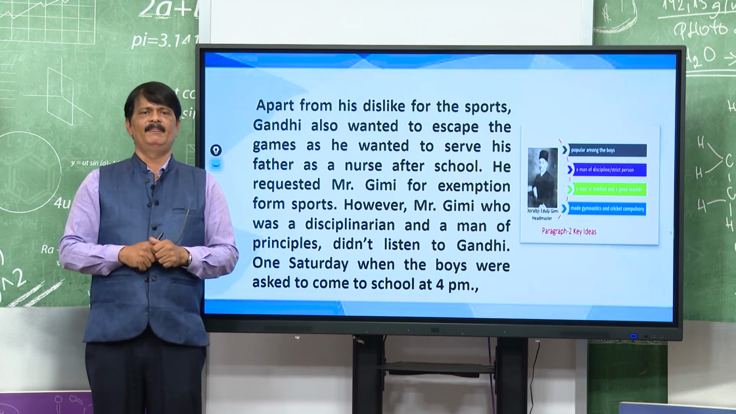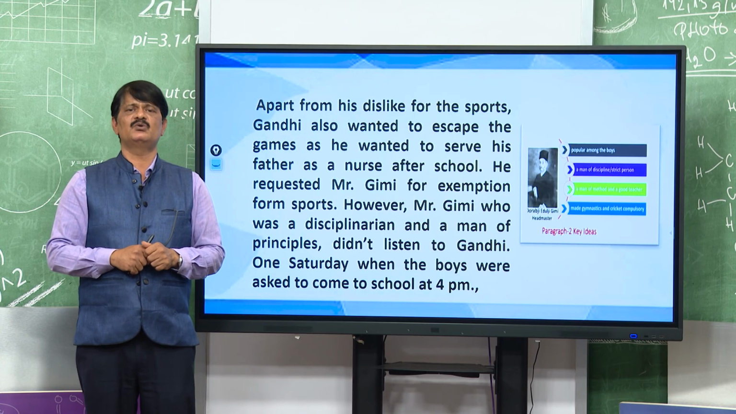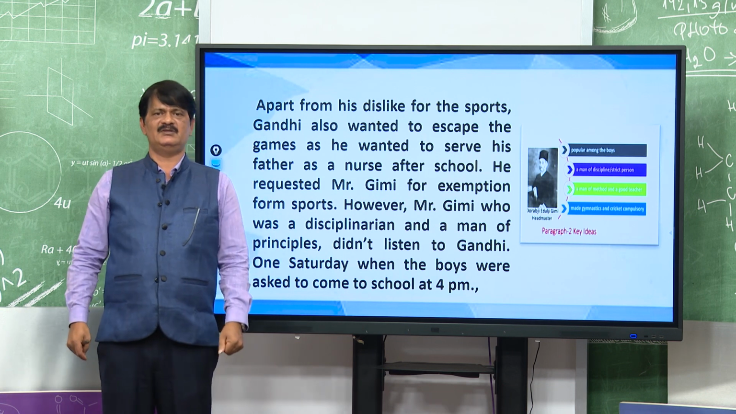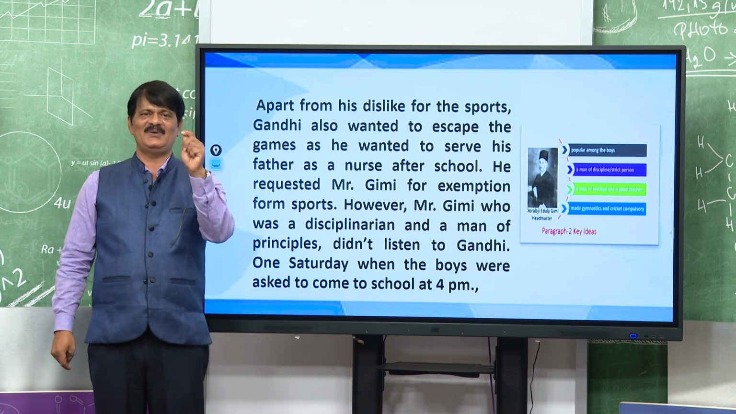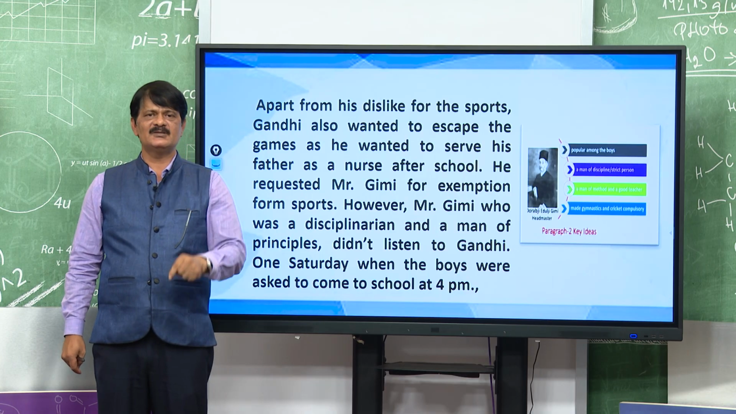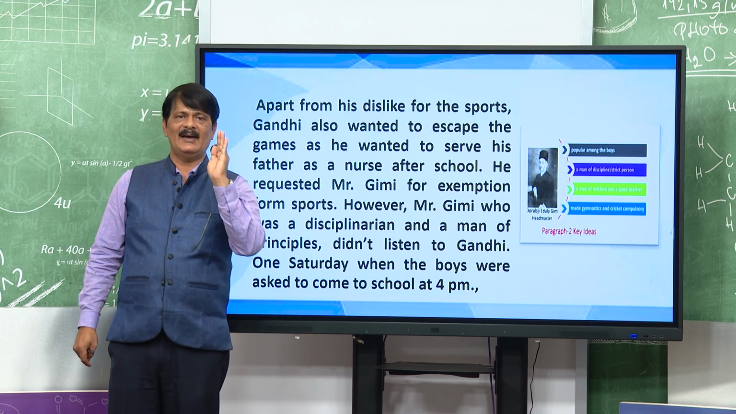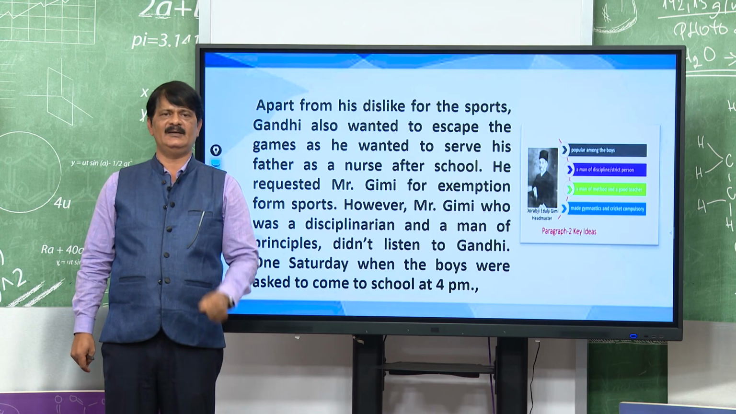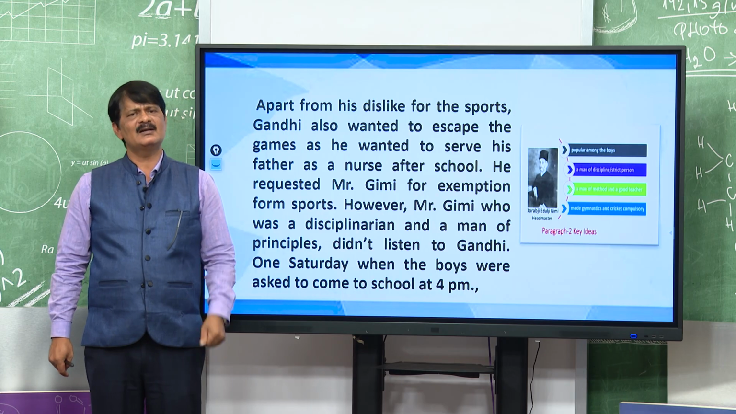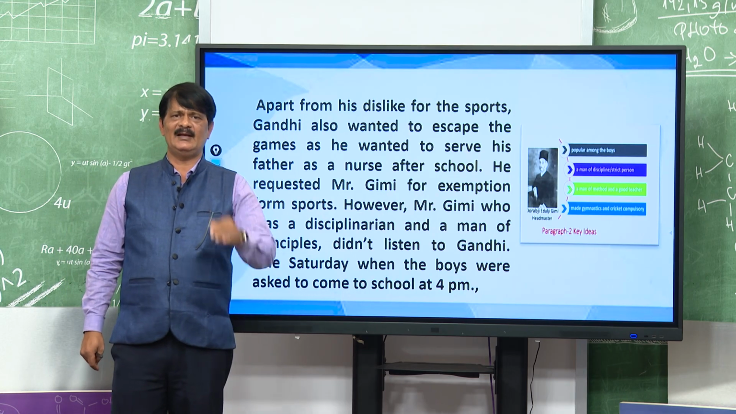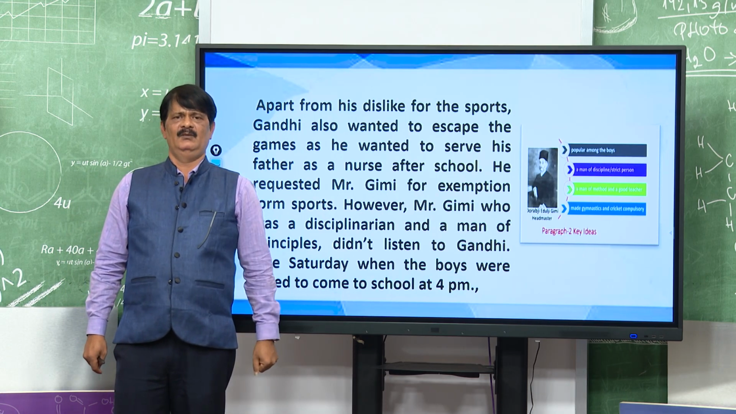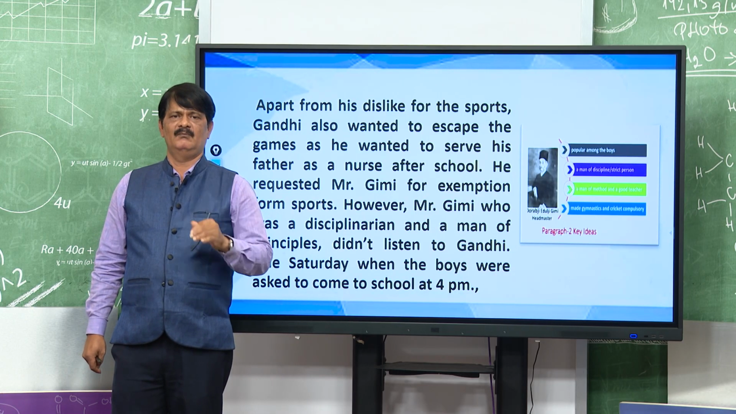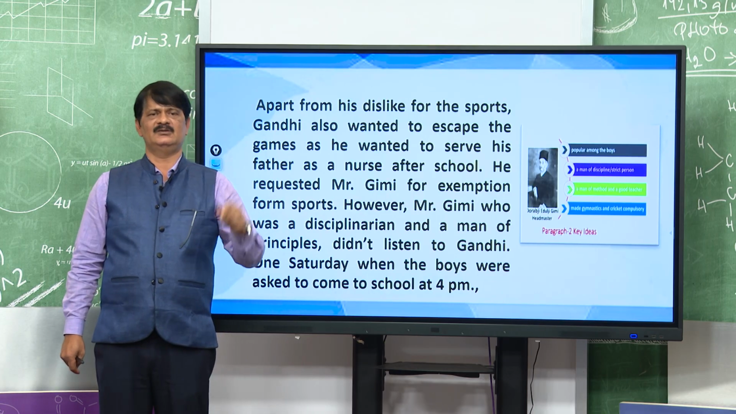He requested Mr. Jimmy. Who is Mr. Jimmy? You see the picture. He was Gandhi's headmaster at Rajkot, a disciplinarian, a man of method and a man of principles. A very good person, with some characteristics. He did not listen to Gandhi. What does that mean? When Gandhi requested Mr. Jimmy to exempt him from the game, he did not listen at all.